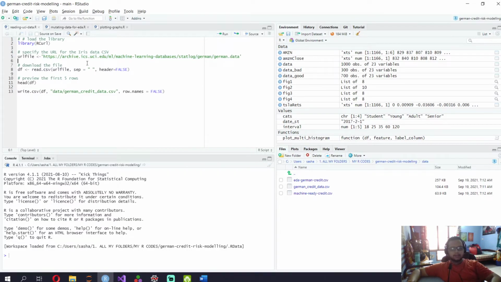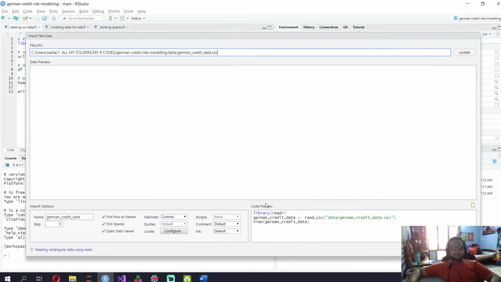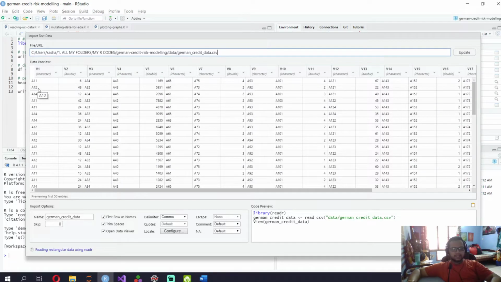So I read it from the URL and I write it into a German CSV. And if I look at it right now, it looks super ugly. There's nothing readable whatsoever. There's A11, A12, and all that kind of thing.